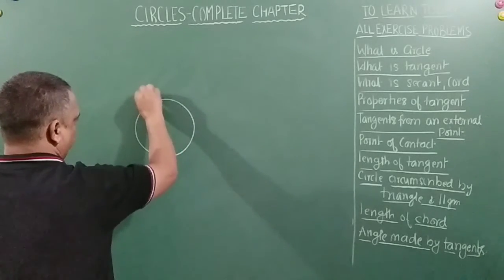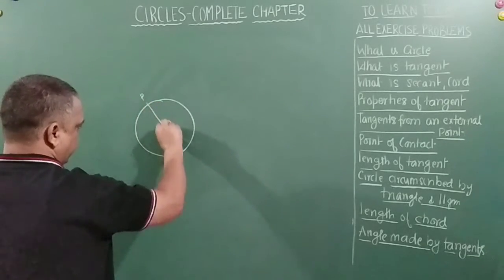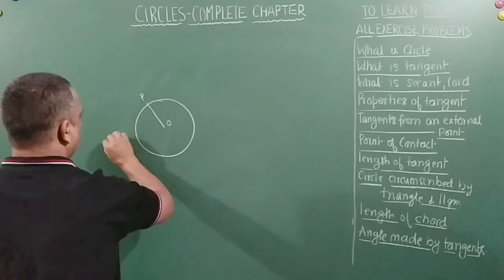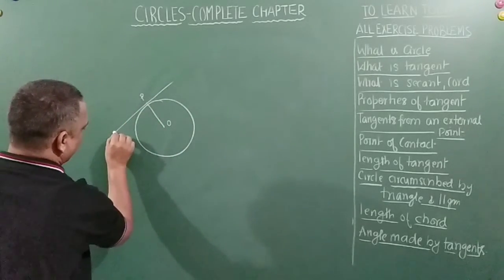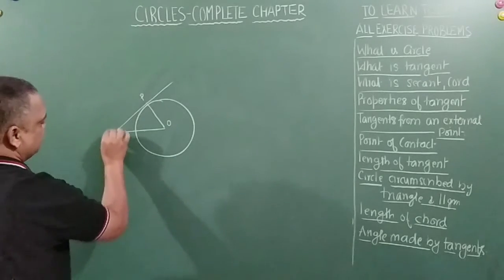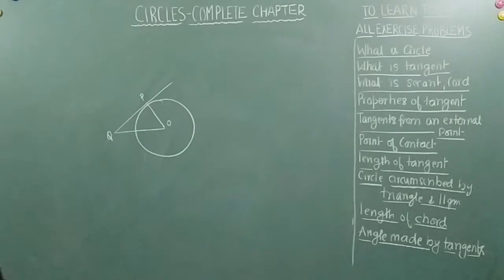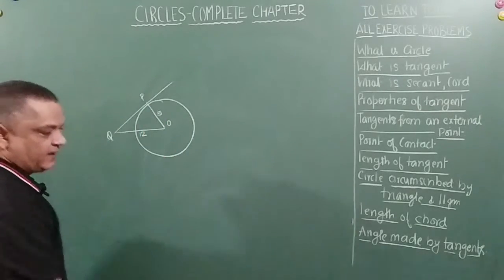Let's take this as point P, this as O. We join it here, and this is the tangent. This has not touched, no problem, right? And this is Q. This is what they're saying, right, friends? They're saying that OQ is equal to 12 centimeters. So this is equal to 12, and this radius is given to be 5, right?